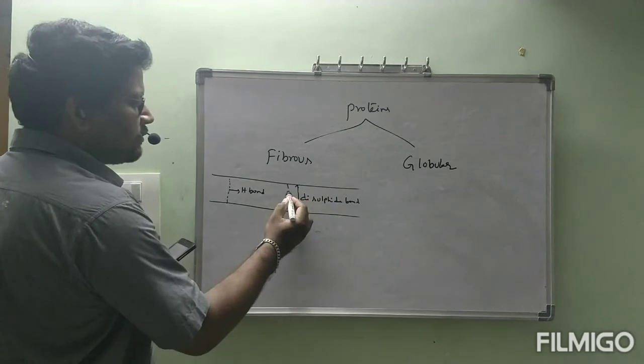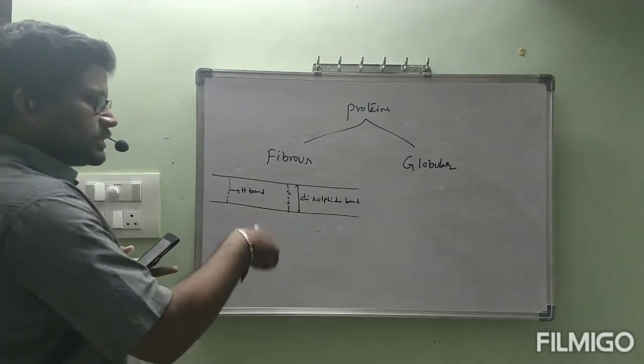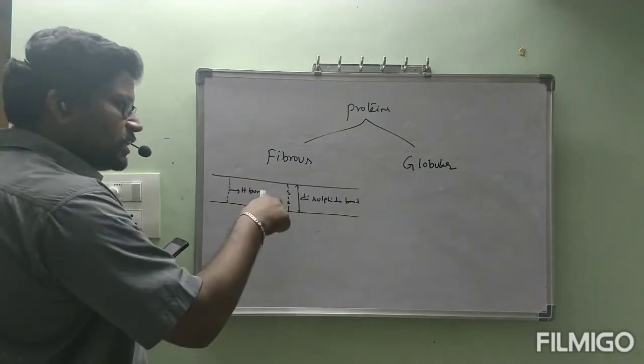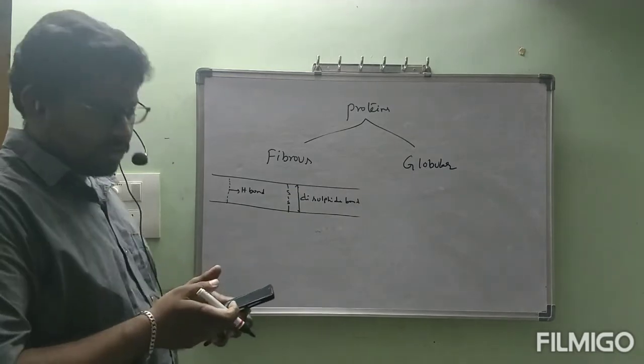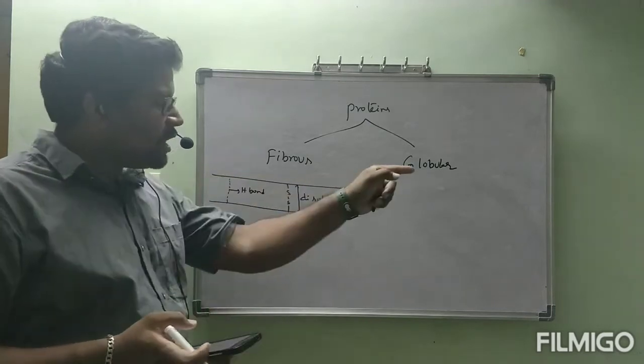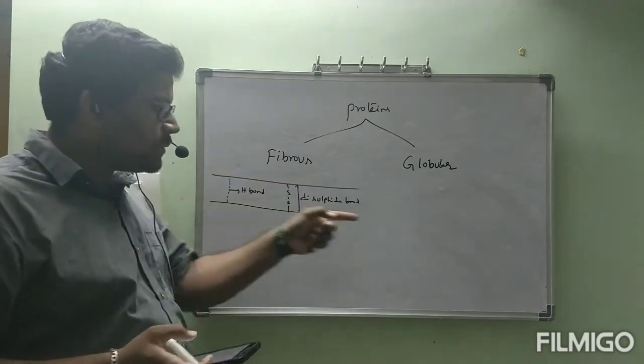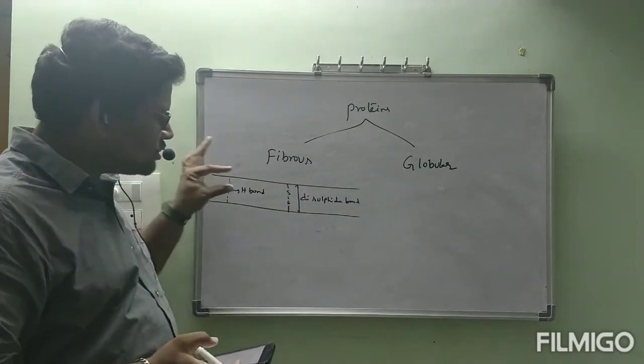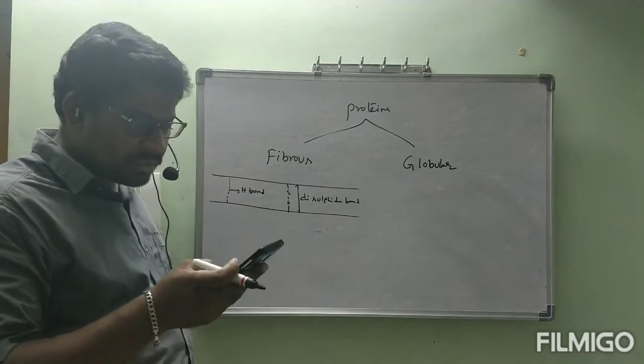Disulfide bond means here S, S, like this, between one chain and another chain, two sulfur atoms will be there.